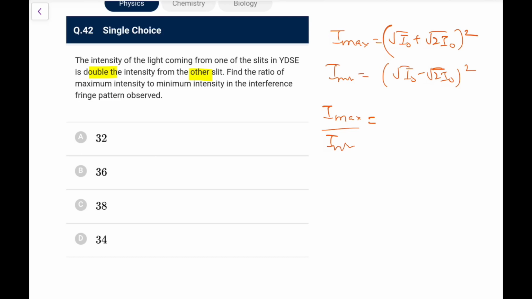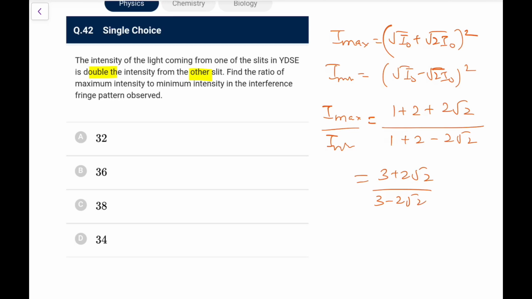Root I1 plus root I2, solve it, it would be 1 plus 2 plus 2 root 2. And here we have 1 plus 2 minus 2 root 2. So it is 3 plus 2 root 2 upon 3 minus 2 root 2.